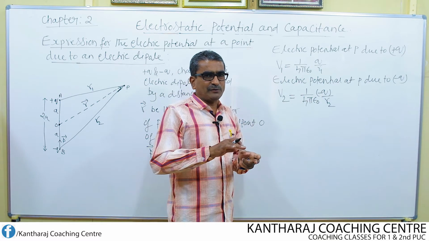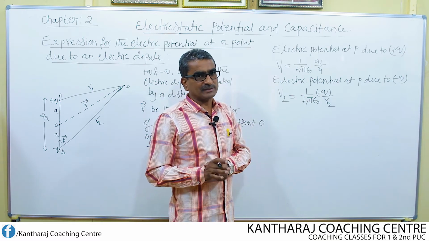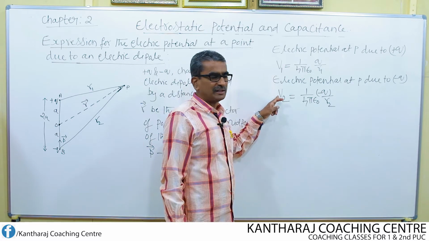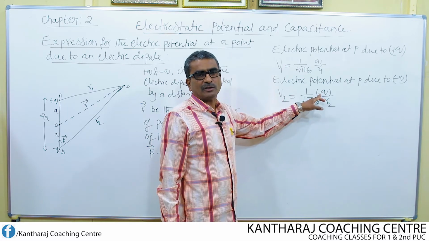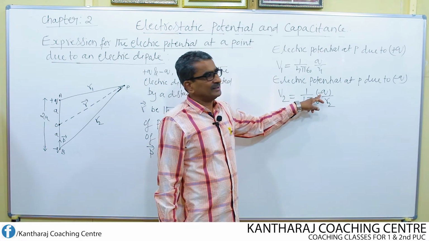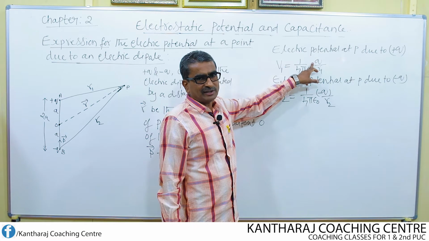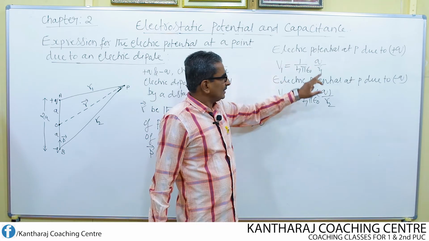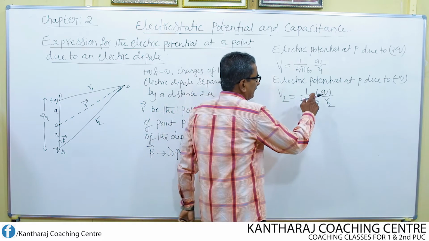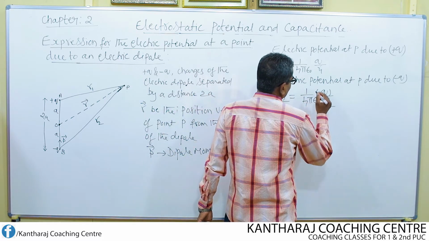Whereas while finding a scalar quantity like electric potential, sign plays an important role, therefore sign should be taken into consideration. For the positive charge I have not written it, and it is obvious. Since this potential is due to the negative charge, compulsorily write the minus sign here.